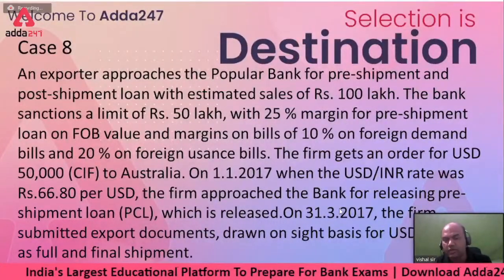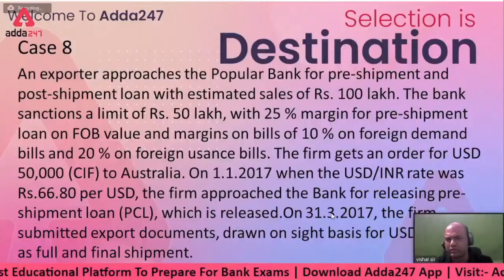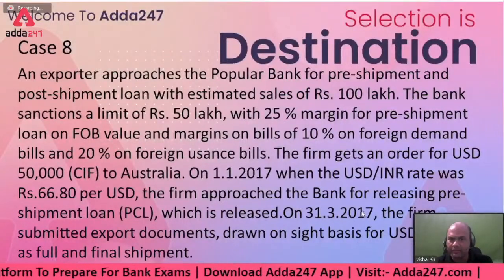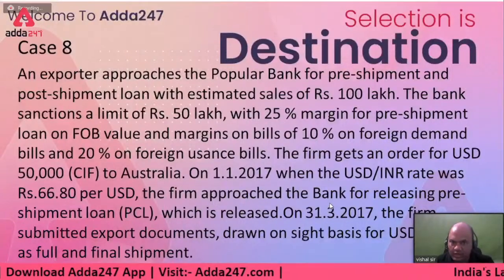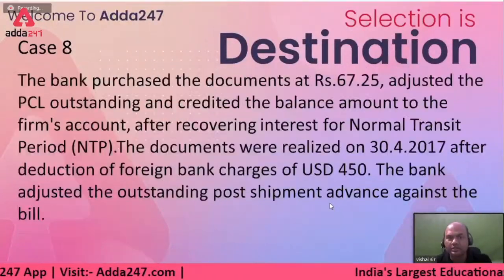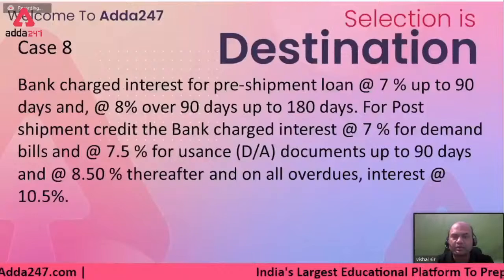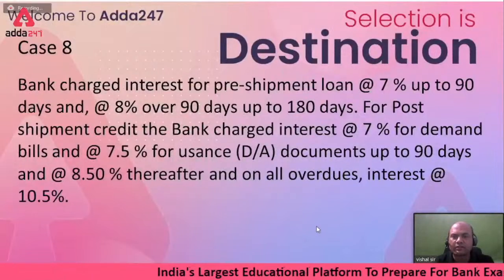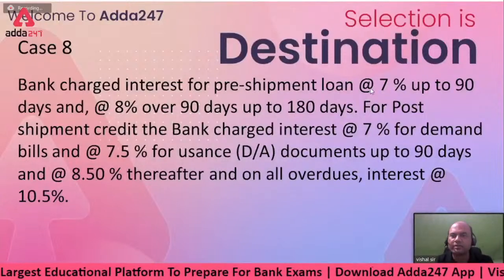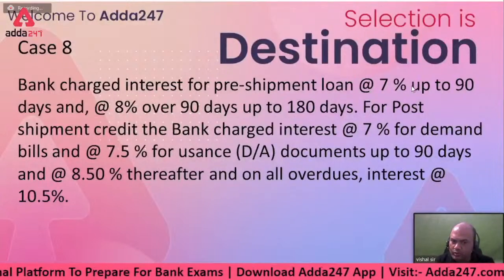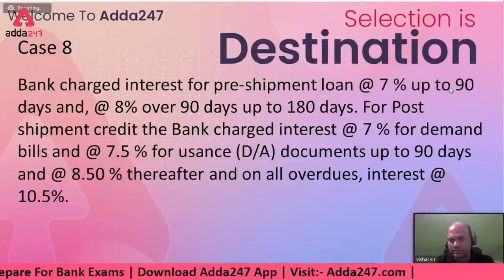So NTP is 24/4/2017, right? So up to that period, I'll charge him the concessional rates. What are the concessional rates? It's given 7%, right? 7% up to 90 days. We have our finances within 90 days. So up to 24/4, I'll charge him 7%.